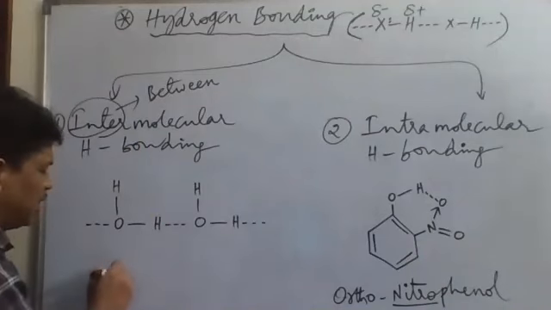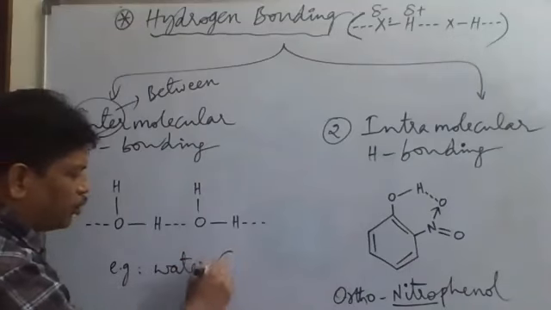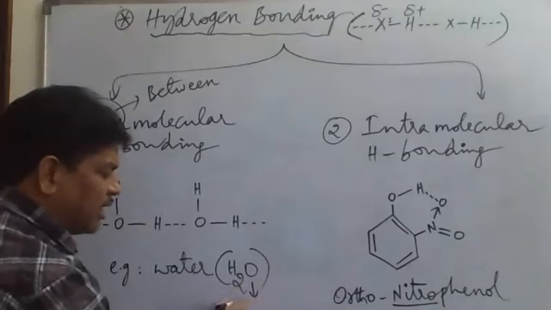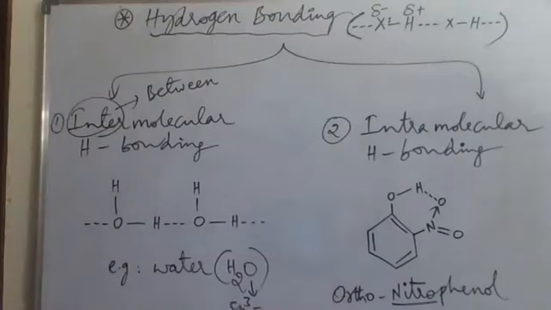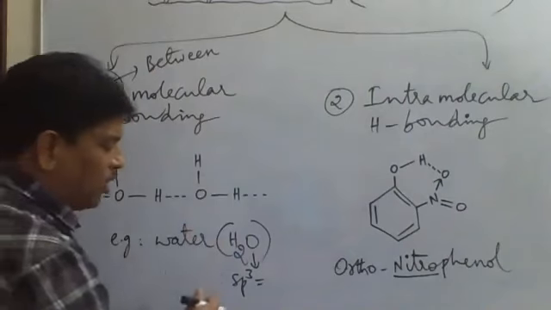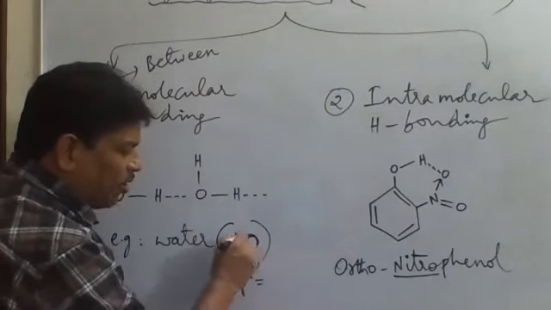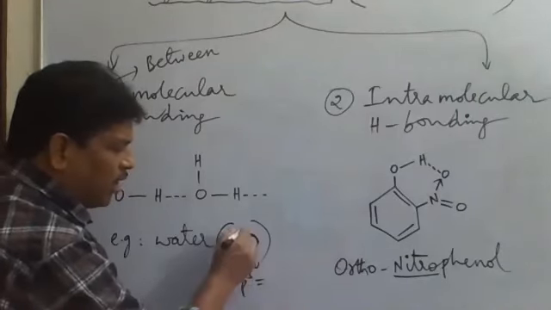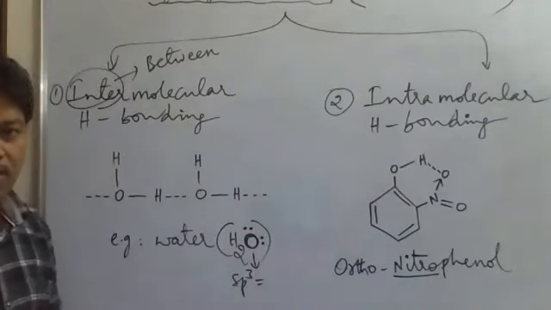What is the formula of water? H2O. H2O has which type of hybridization we discussed? sp3 hybridization. What is the VSEPR notation of H2O? Oxygen is the central atom. Oxygen has 6 valence electrons. Out of 6 valence electrons, 2 electrons are given in the formation of 2 bonds. Then 2 lone pairs will be present on the oxygen atom.